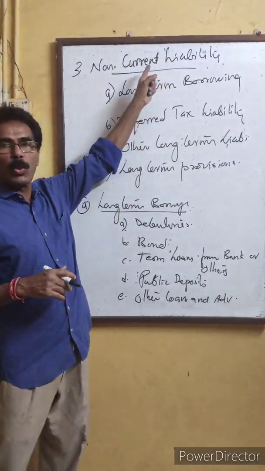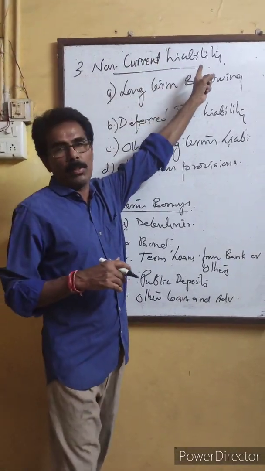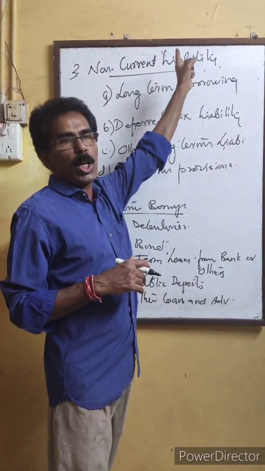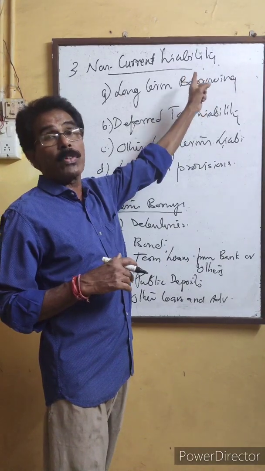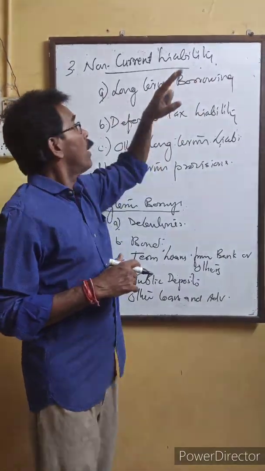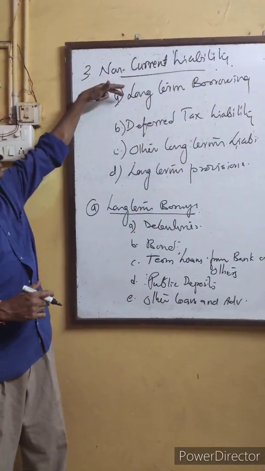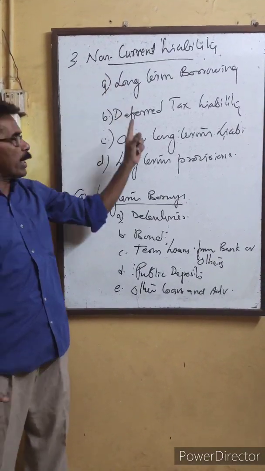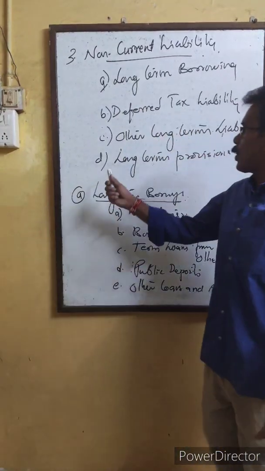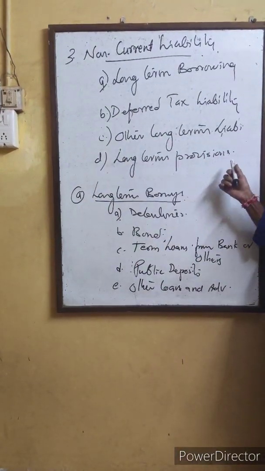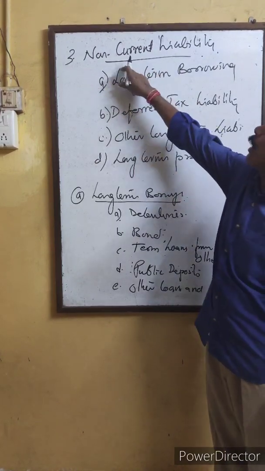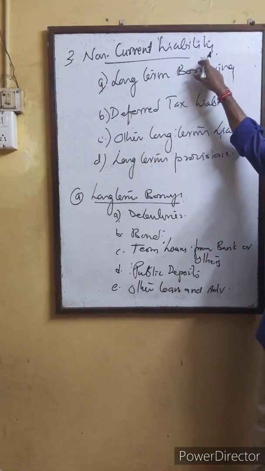In the last video we concluded with non-current liabilities. You remember non-current liabilities? The liabilities which are payable after 12 months or after the accounting cycle. Among that: long-term borrowing, deferred tax liability, other long-term liabilities, and long-term provisions. These are the items which come under non-current liabilities in the balance sheet.